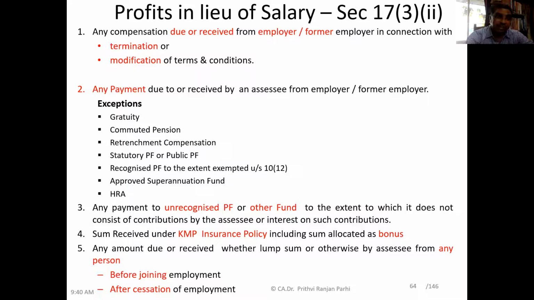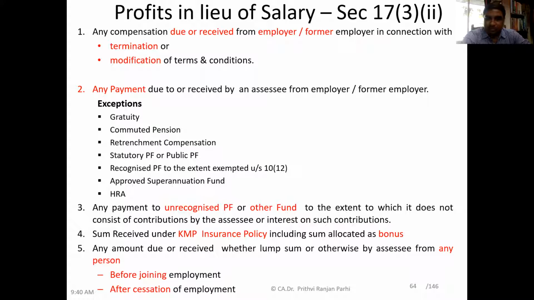Third point is any payment to unrecognized provident fund or other fund to the extent to which it does not consist of contribution by the assessee or interest on such contribution. That means if some contribution is made to the provident fund or similar fund by the employer, who is contributing? Employer is contributing. But it does not include the contribution made by the assessee. That means the employee's own contribution is not profit in lieu of salary, or interest earned thereon. Thereon means interest earned on the employee's contribution. That will not form a part of profit in lieu of salary.